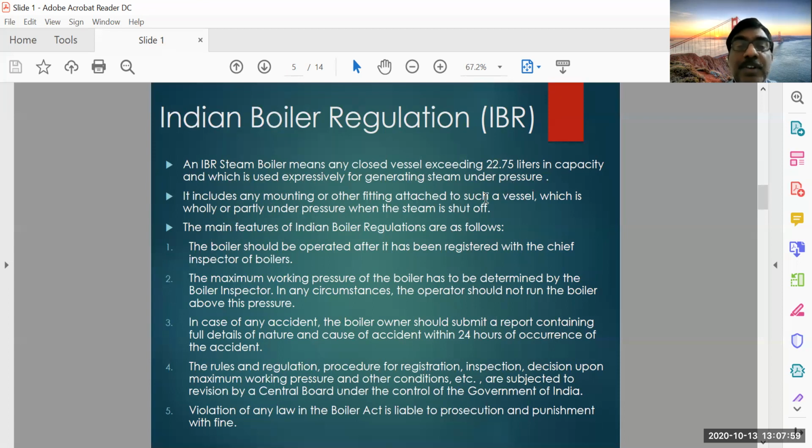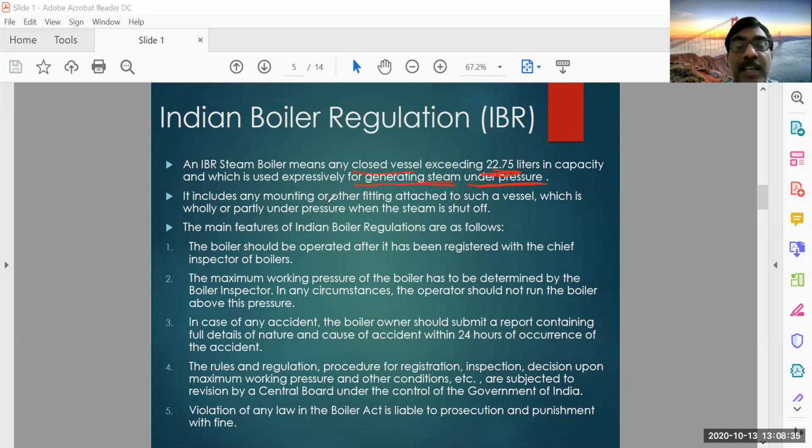So these are the important points you have to understand. One is, it is talking about the size. That means this much volume should be there, then only it can be classified as a boiler. And it is used for generating the steam, and it should be under pressure, more than atmospheric pressure. So a closed vessel which has this much capacity and is used for producing steam under pressure can be called a boiler according to IBR.